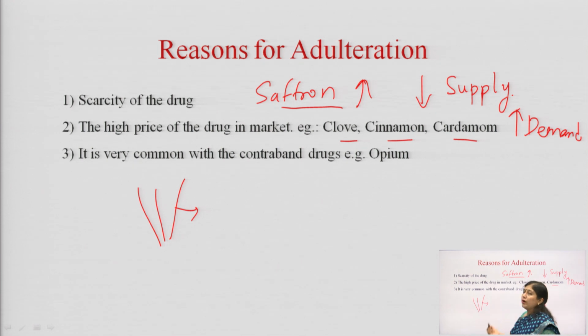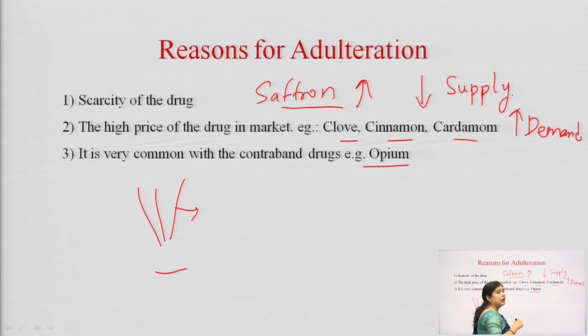Now, the third point is that there are a few drugs which are contraband, meaning there is a ban on the production of certain drugs. For example, opium. Opium is controlled by the government; the production as well as sale of opium is controlled under the Narcotics and Psychotropic Substances Act 1985. Because of that, nobody can directly start cultivating or selling opium.